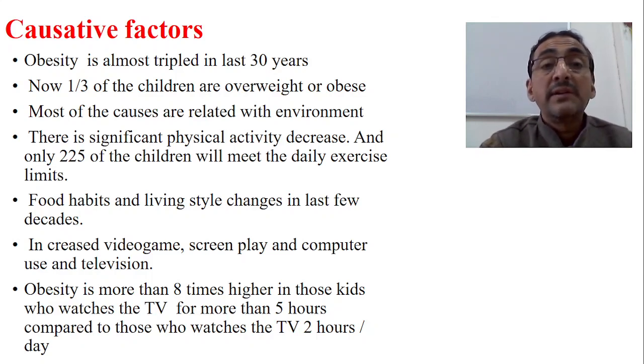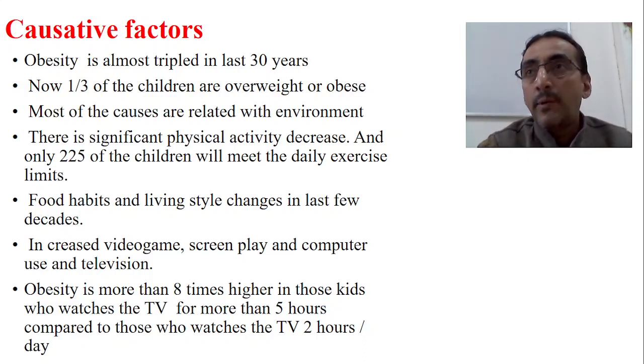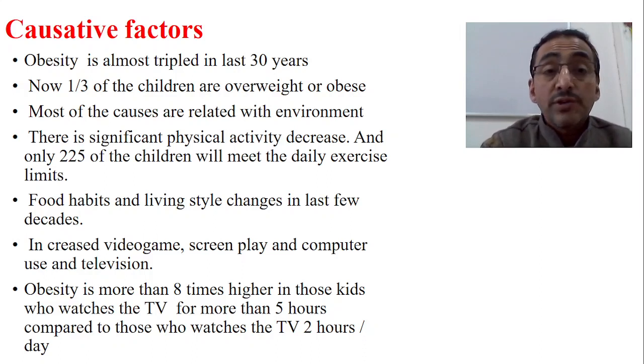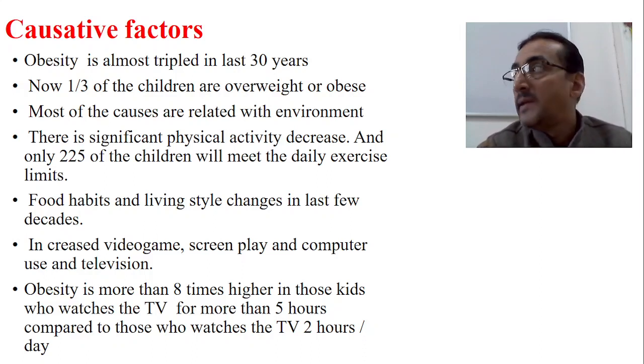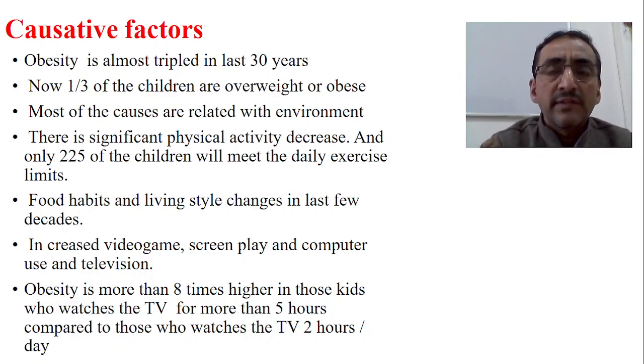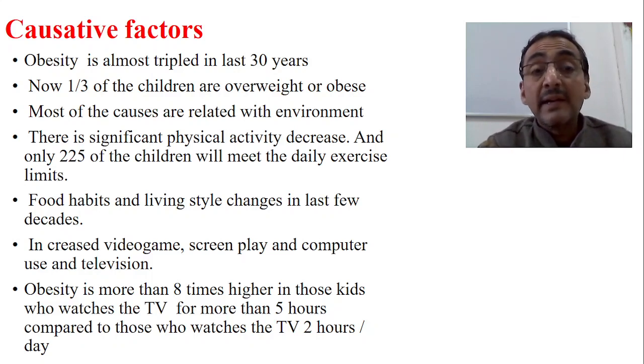Now, 1/3 of the children are overweight or obese. If you see throughout the world, now 1/3 of the childhood population is considered overweight or obese, and most of the causes are related with the environment. Of course, there are some endocrine causes, familial causes, and chromosomal causes. But the major part is because of environmental problems.